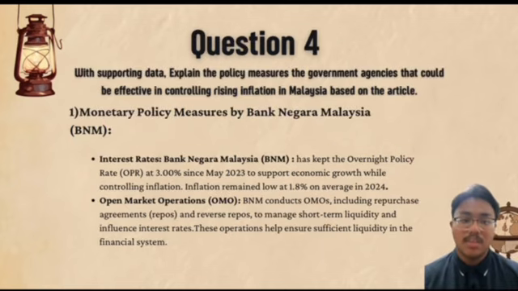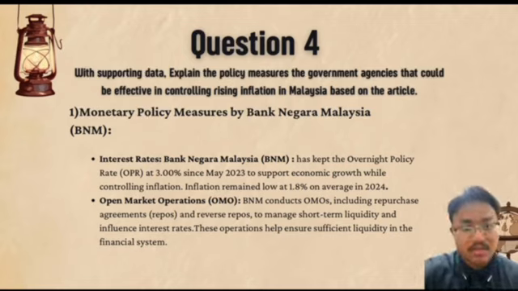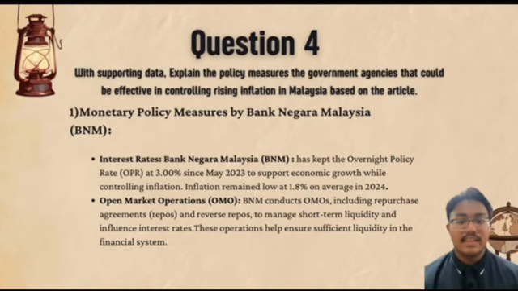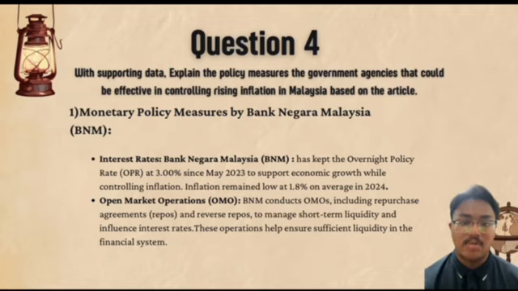Question 4. With supporting data, explain the policy measures the government agency could take that would be effective in controlling rising inflation in Malaysia based on the article. First, interest rate. Bank Negara Malaysia has kept the overnight policy rate, OPR, at 3.0 since May 2023 to support economic growth while controlling inflation. Inflation remained low at 1.8 on average in 2024.